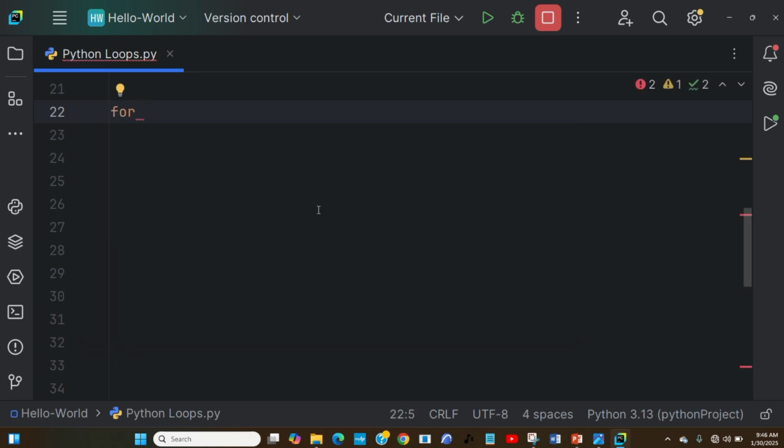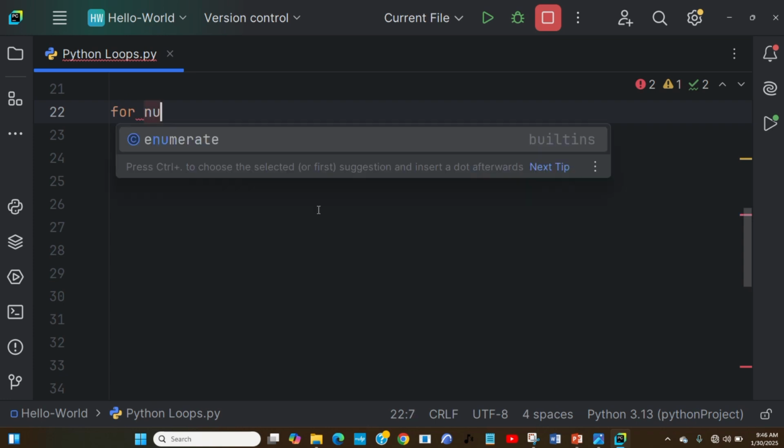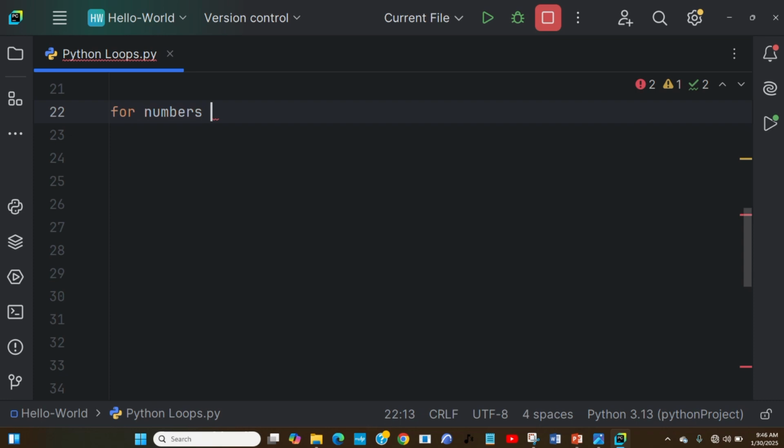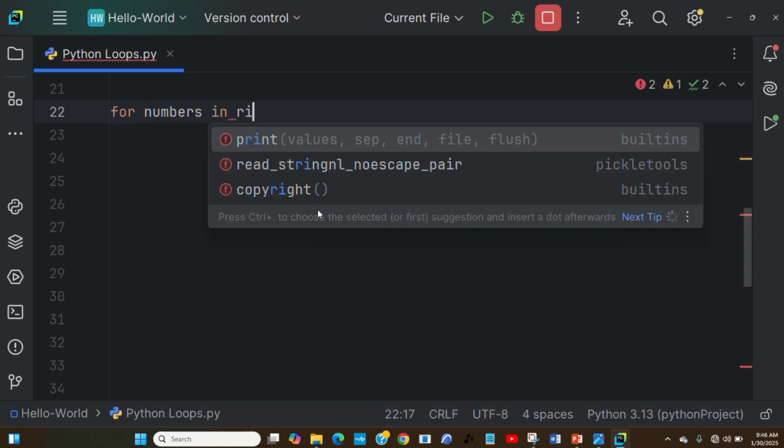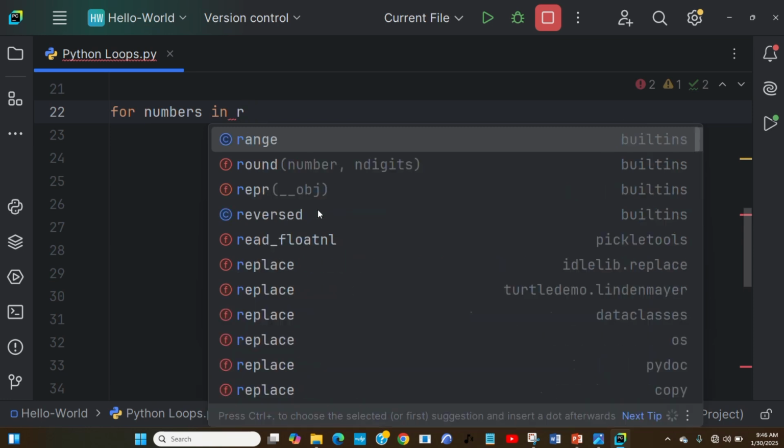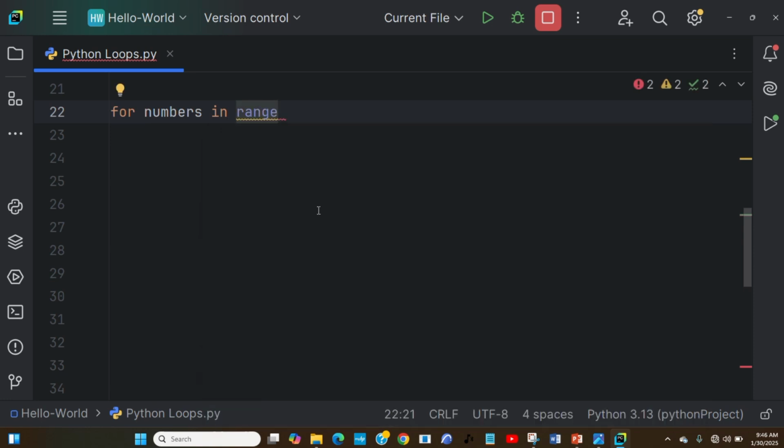So for, I'm passing it for num. So from numbers in, and one thing to remember, as I told you, the in and the for are special keywords. So in range, I'm going to give a particular range that I want to print that particular message. Whatever you want to print, I'm giving a range for it.